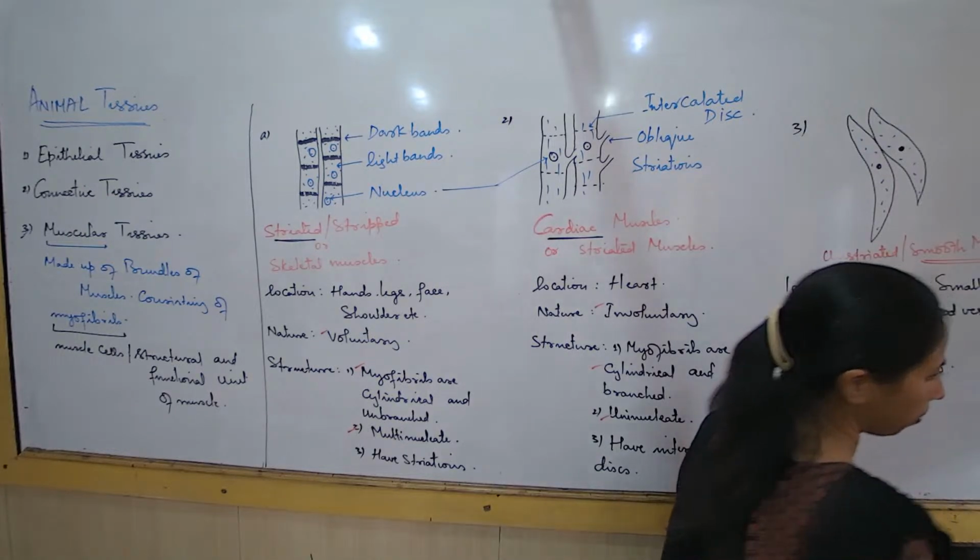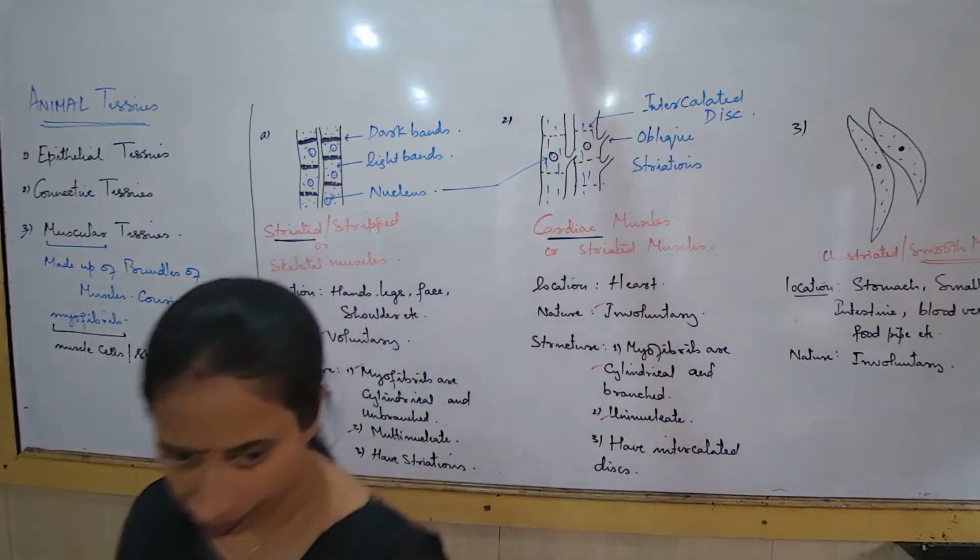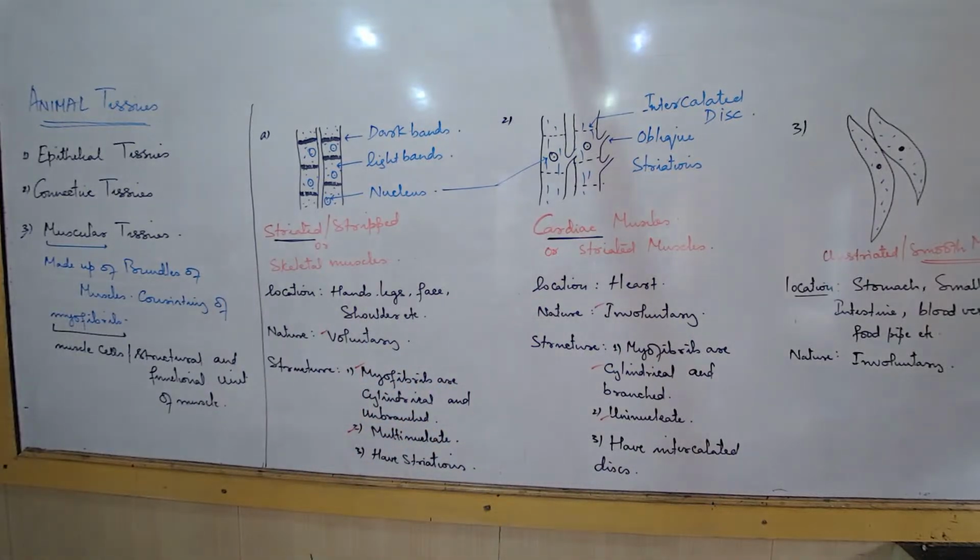Then what did you understand by the difference between the muscles? You can control your stomach, how? You are not pulling your stomach in and out. You are only pulling in and out your abdominal muscles.